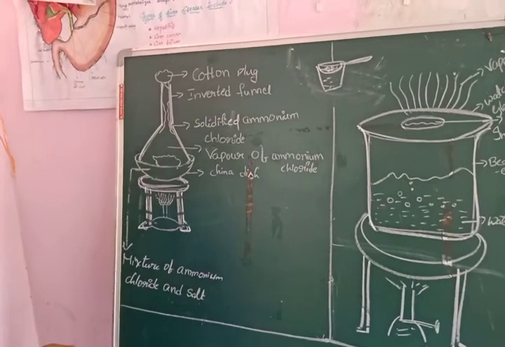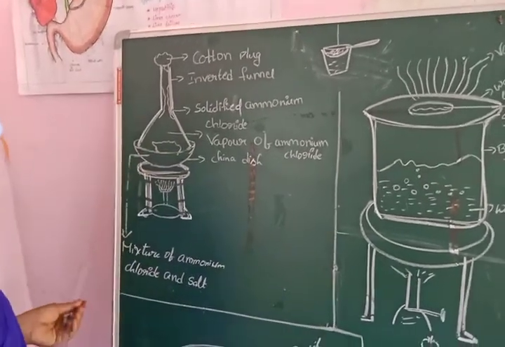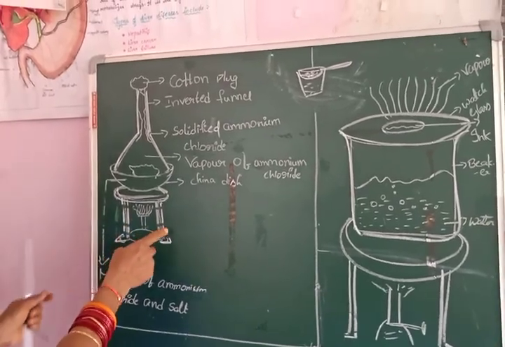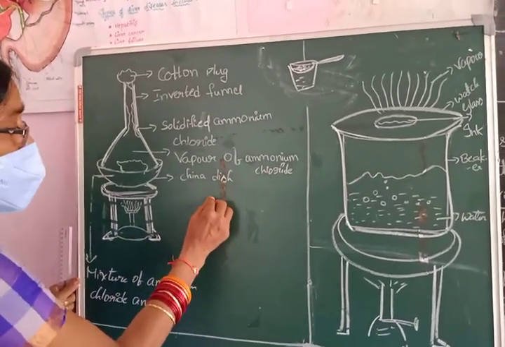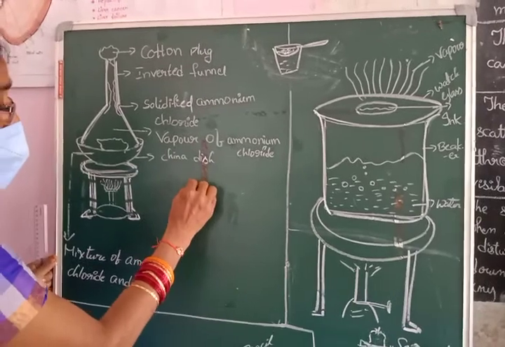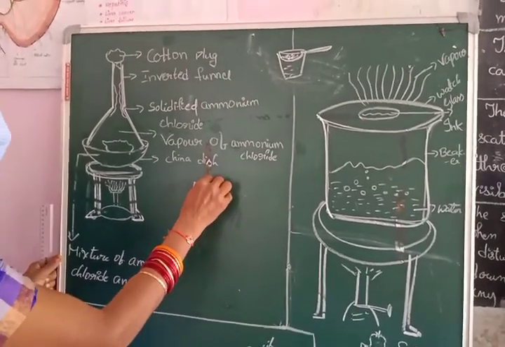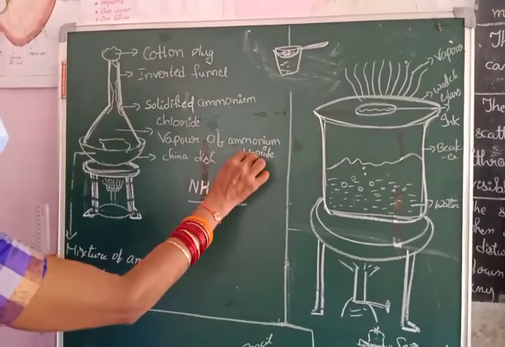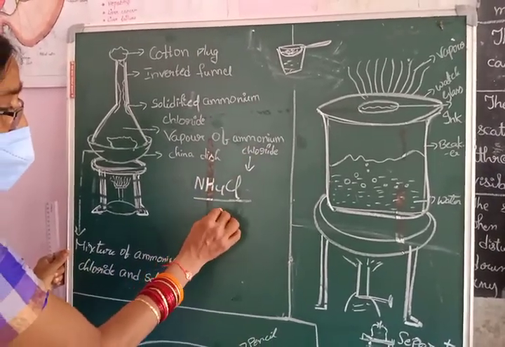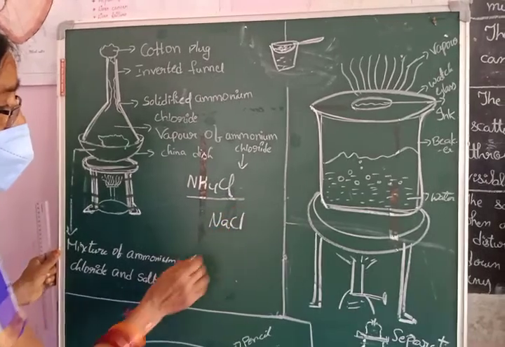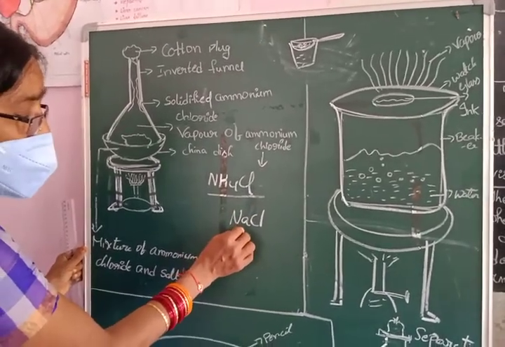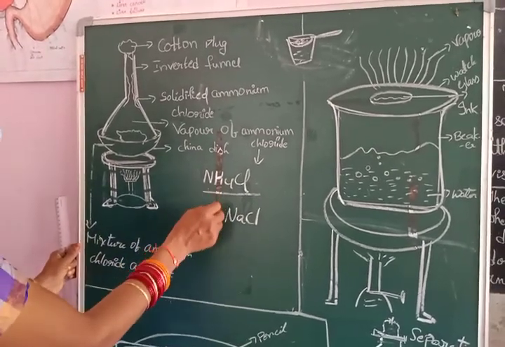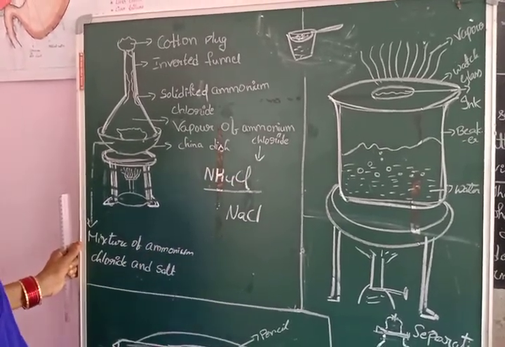In the same manner, when some chemical substances get mixed up, in what way can we separate them? Some techniques are there. Here, if we take ammonium chloride, NH4Cl is the formula of ammonium chloride, and NaCl is the formula for common salt. If these two get mixed up, how can you separate them?